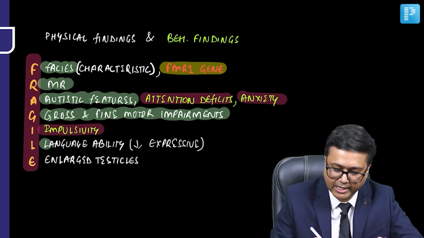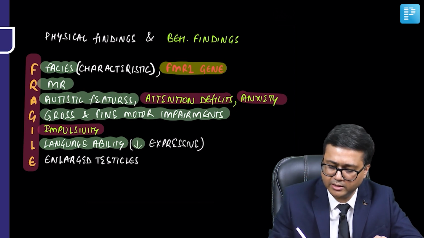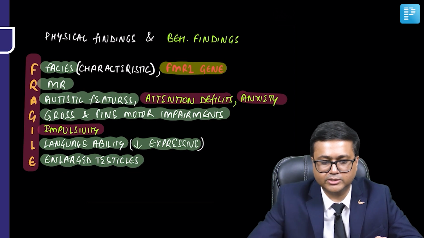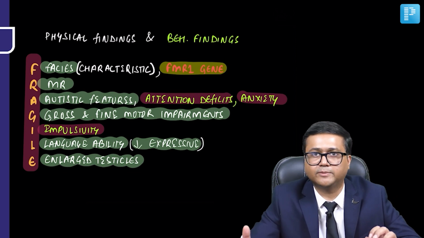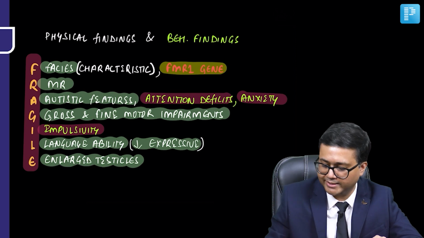Then L is language ability. There is a decrease in the language ability, especially the expressive language. And E is enlarged testicles, also known as macroorchidism. So these are some important findings which are associated with Fragile X syndrome.